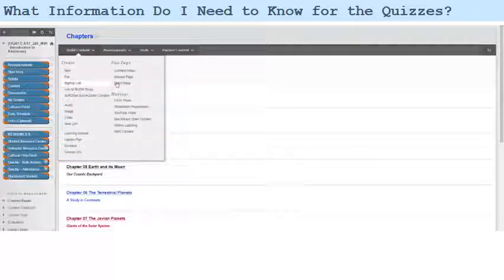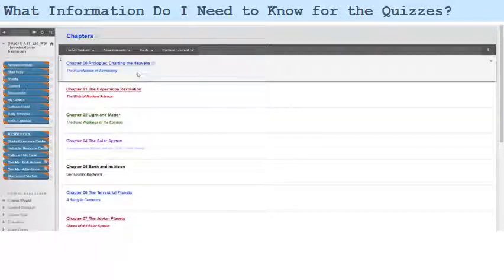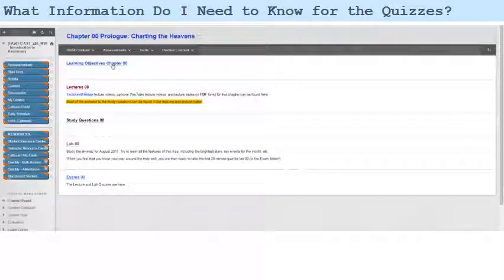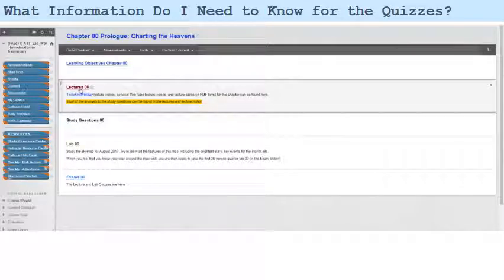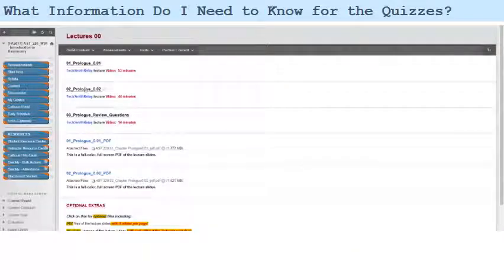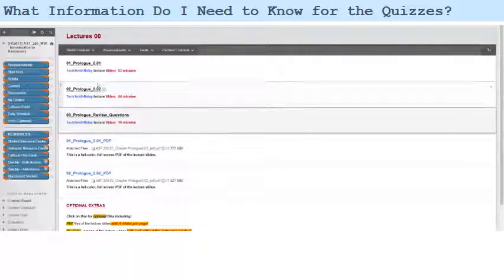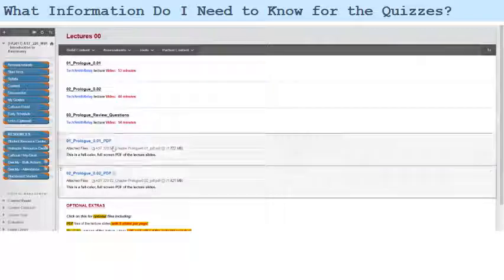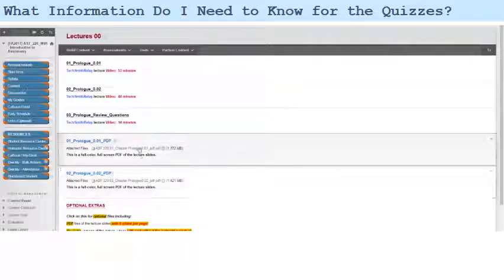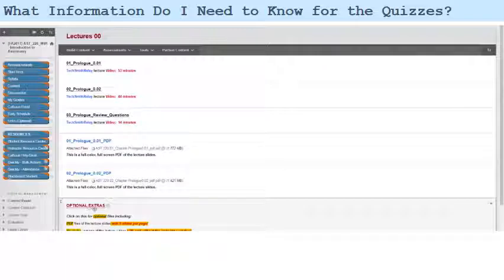And we're doing this course chapter by chapter as seen on the daily schedule. So if we're doing chapter 0, the prologue would go in there. And here are our lectures. The TechSmith Relay lecture videos and the optional YouTube videos are in here, along with the PDFs for those lectures. So here's TechSmith Relay lectures and review questions, and the PDFs of the lectures, so the notes here, and the YouTube videos would be in this optional extras. Let's go back.